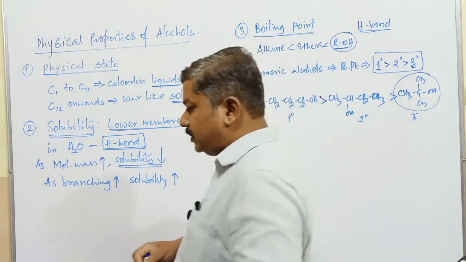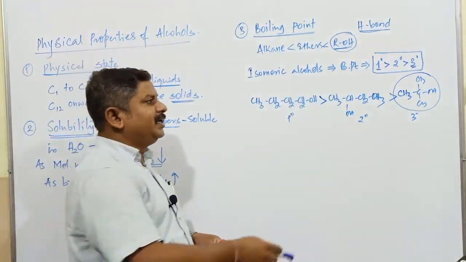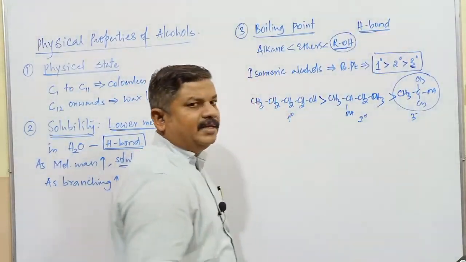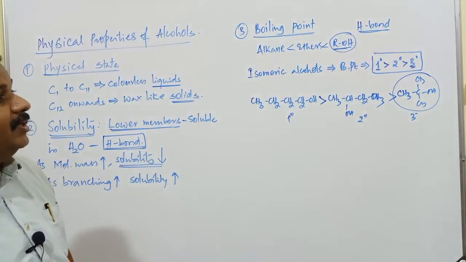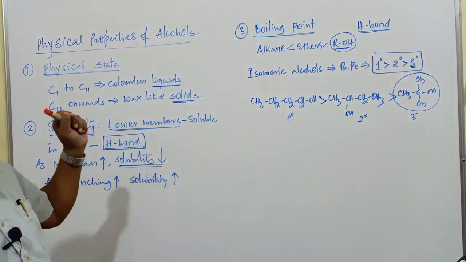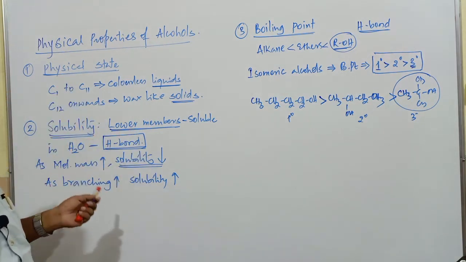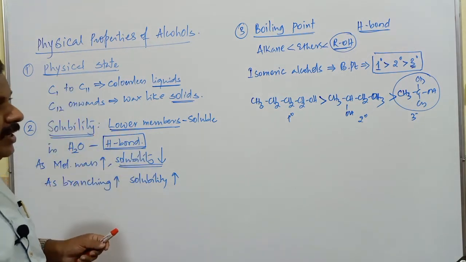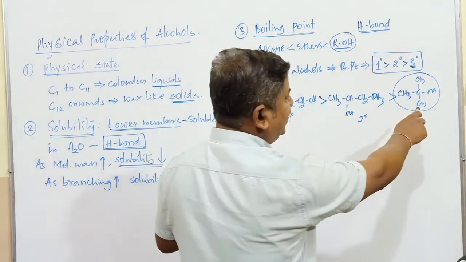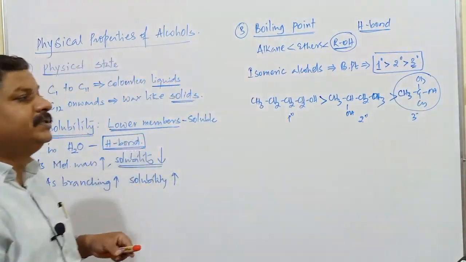Among isomeric alcohols, the order of boiling point is generally primary greater than secondary, secondary is going to be greater than what? Tertiary alcohols. So these are some important physical properties related to what? The alcoholic compounds. Among isomeric alcohols, as branching goes on increasing, the value of boiling point goes on decreasing.